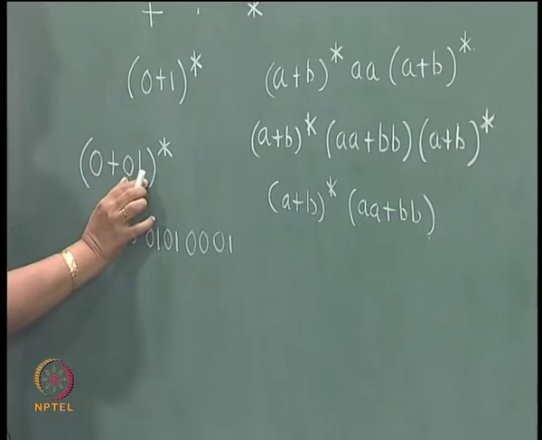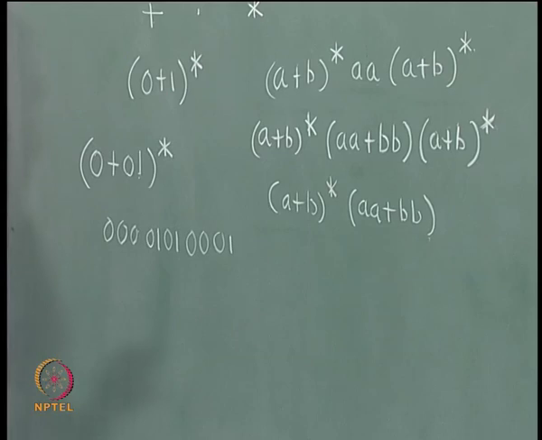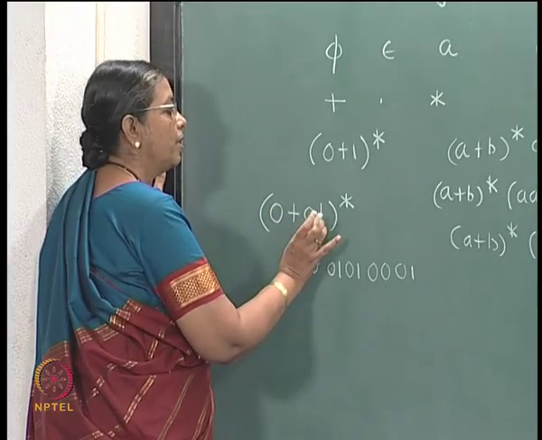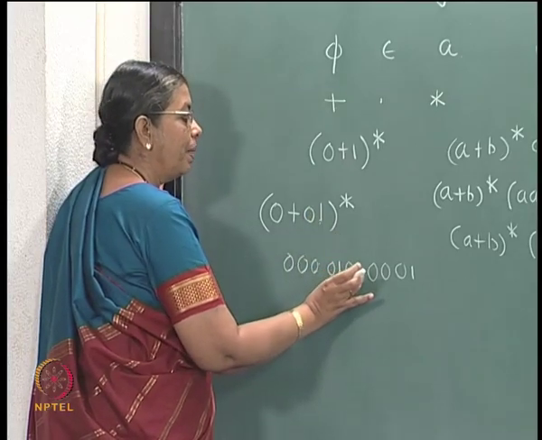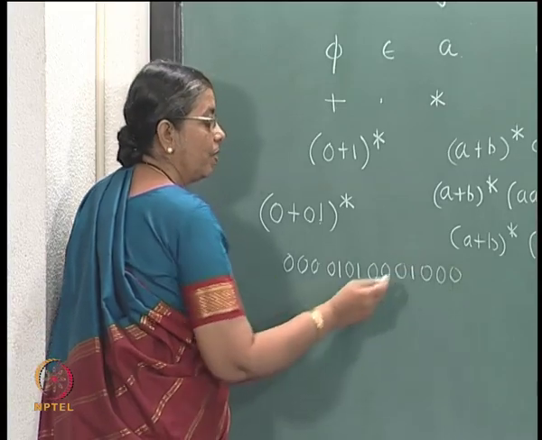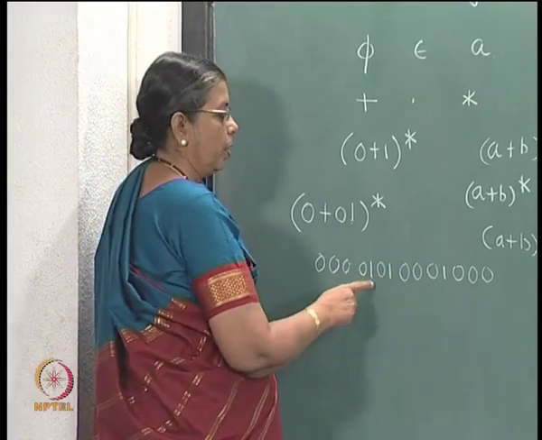The set of strings represented by this regular expression consists of a sequence of zeros and 01s. So, when you have 01, next it will be followed either by a 01 or it can be followed by many zeros. Whatever it is, you will not get two consecutive ones.